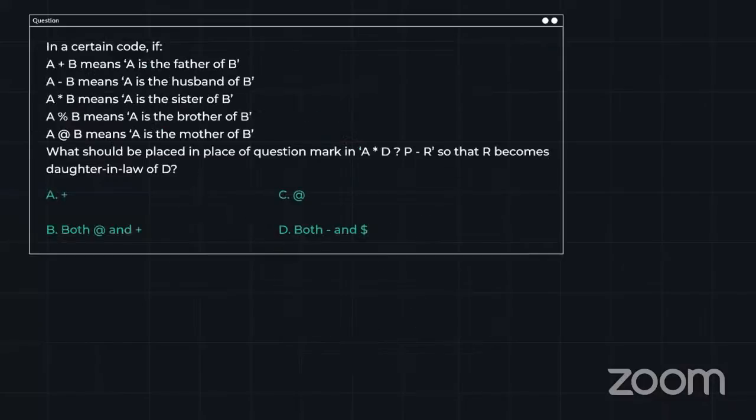Moving ahead. Blood relation problem. I am seeing a pattern that in each and every slot, minimum 2 or maximum 3 questions are from blood relation. Maybe morning or evening, minimum 2 or 3 problems are from blood relation. Maybe they belong to symbol notation, or maybe they belong to family chart drawing and all. This is the pattern I am seeing. So make sure blood relation should be on your tips.